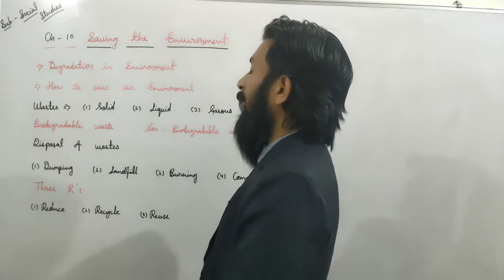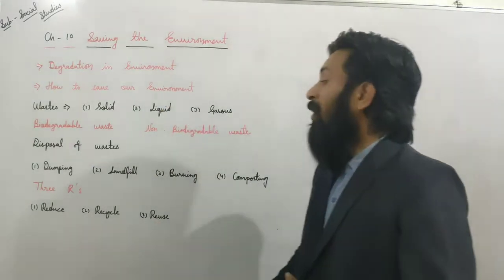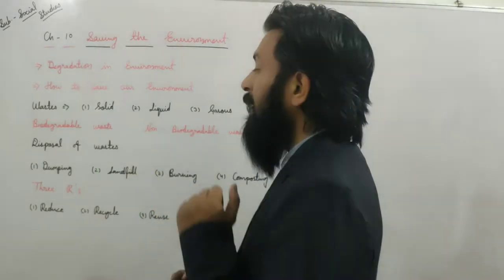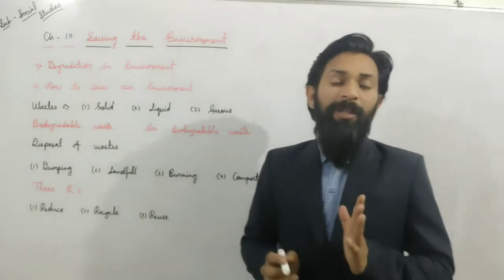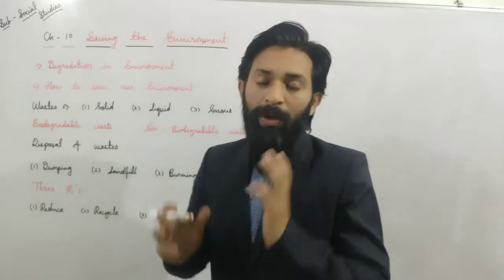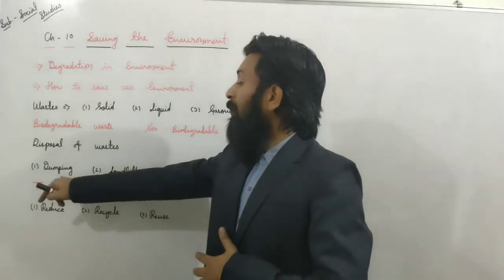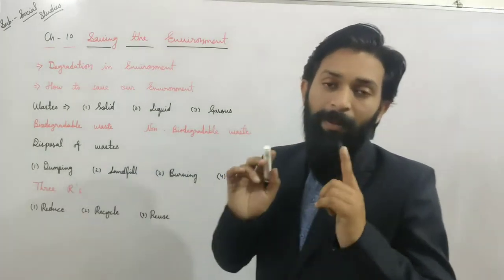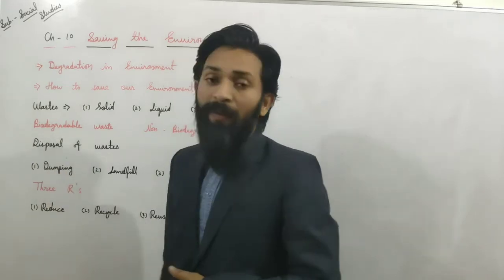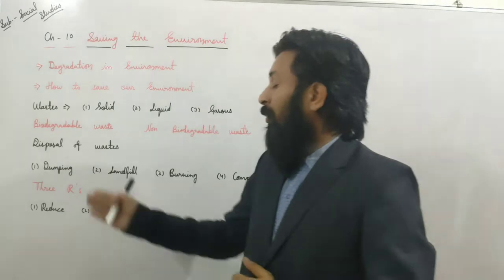Now, disposal of waste. It's about wastage, which types of wastes are there, what's the problem with wastage. Now we will discuss disposal of waste. How can we dispose of wastage? First one is dumping. In many metro cities, we know that they collect the wastage from cities and finally dump it outside of the city. But it may cause pollution, it may cause disease, it may cause diagnosis. So we do not have to use that type of method, because this is not a permanent solution. So it is known as dumping.